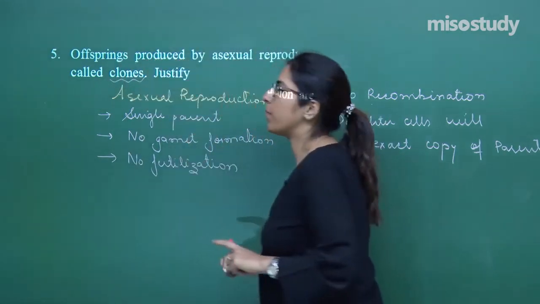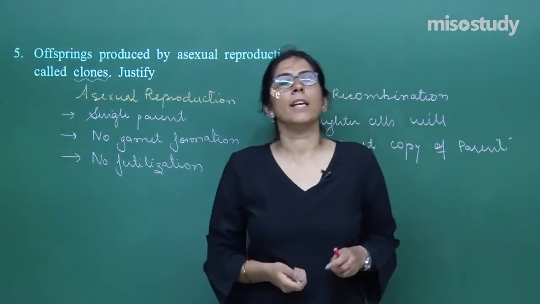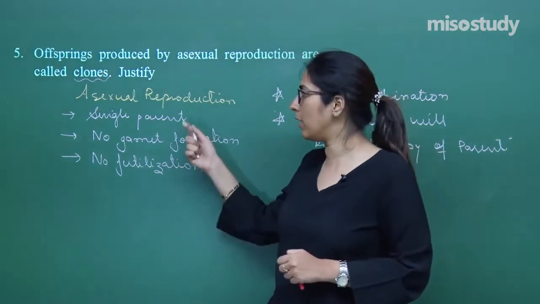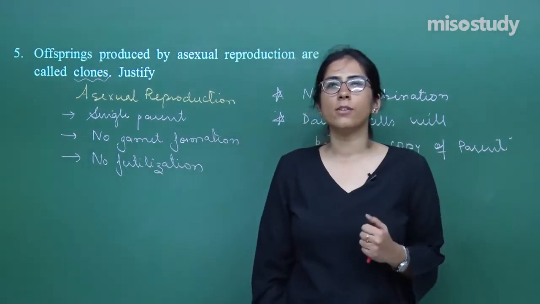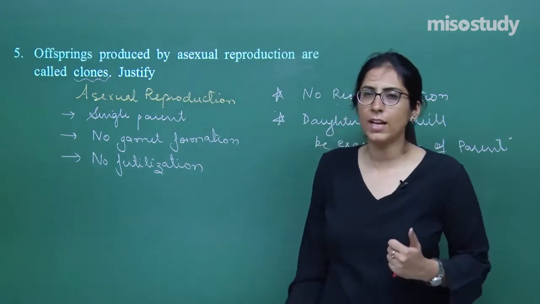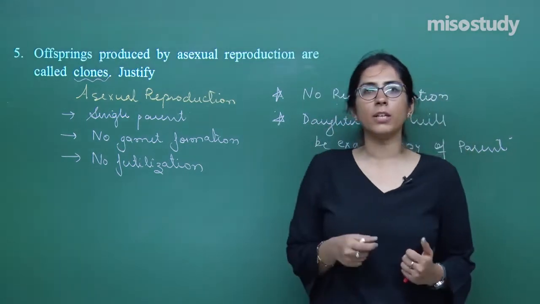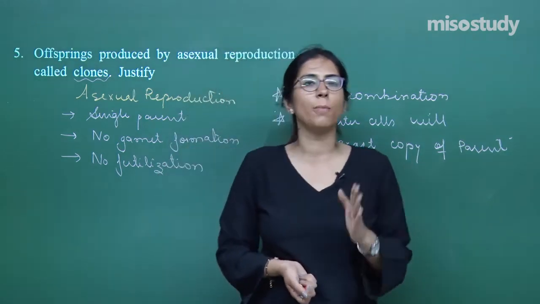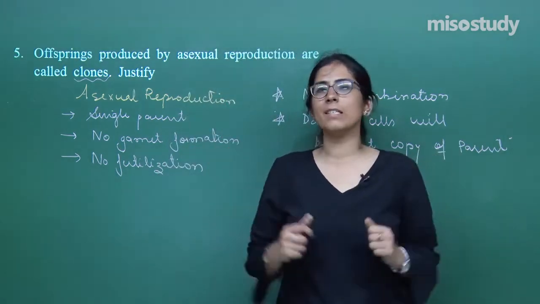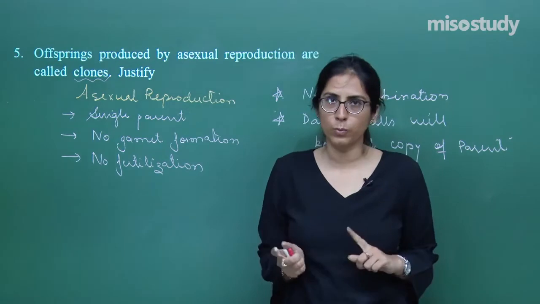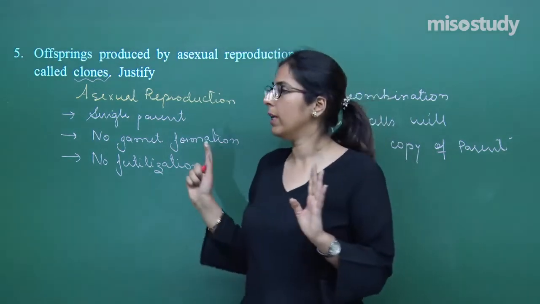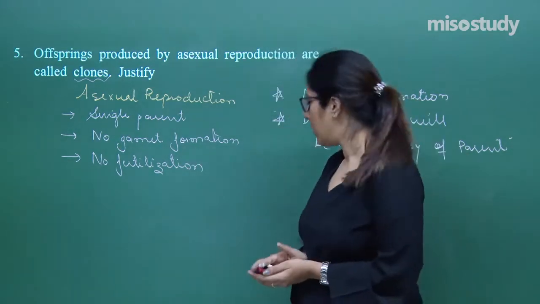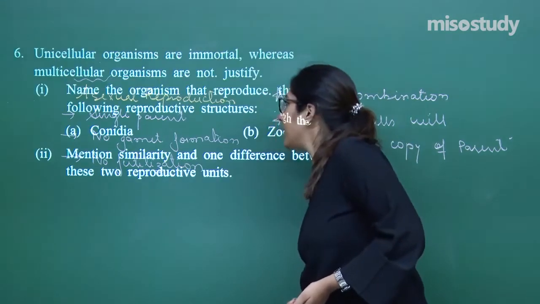Now what you will explain in this case, you will say that asexual reproduction involves only a single parent. In this case there is no gamete formation, no fertilization, no recombination, and whatever daughter cells are formed, they are exact copies of their parents. That is the reason it is termed as a clone. Is it clear to you? This was question number 5. Let's move on to question number 6.